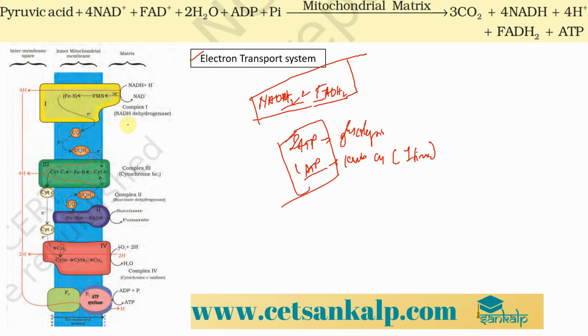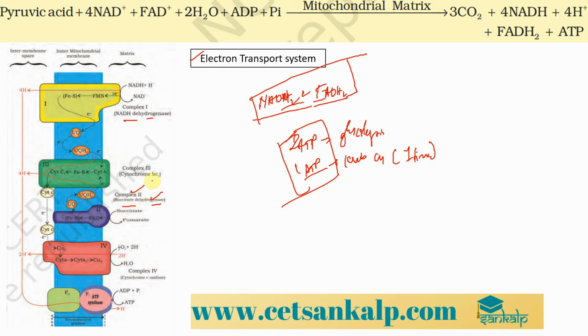The first complex we call the NADH dehydrogenase, and the next complex is complex 2, the succinate dehydrogenase. If you remember, this succinate dehydrogenase is mainly present facing towards the matrix of the mitochondria, and it is the same enzyme you looked into in the Krebs cycle, involved in the conversion of succinate to fumarate. The same complex is also involved in the electron transport system.